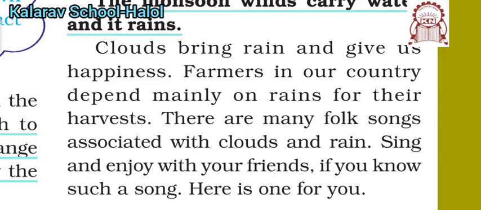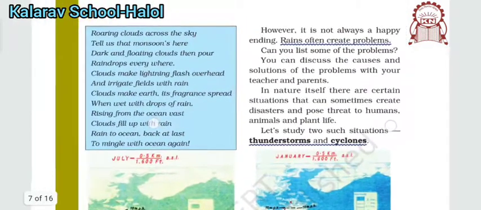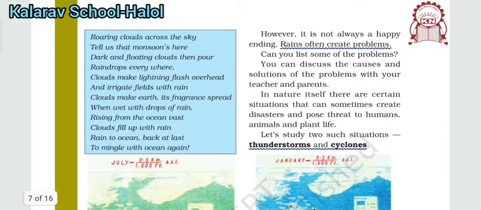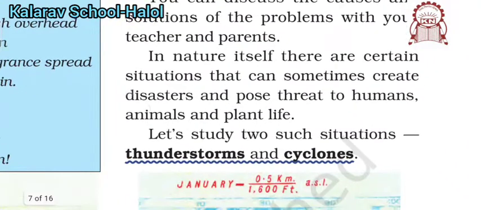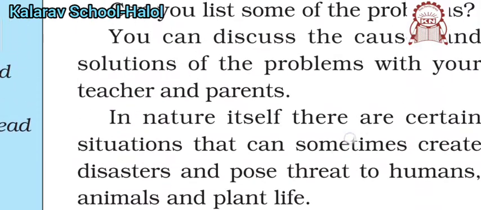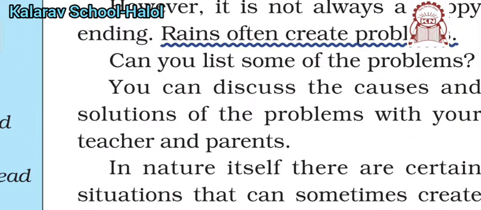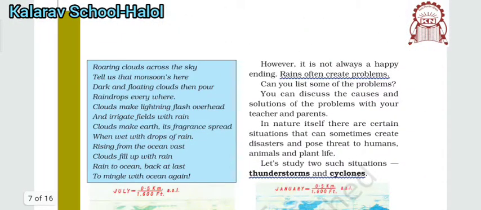There are many folk songs that are sung because of the presence of rain. But it is not always a happy ending. Rain often creates some problems. There are a number of problems that create disaster and pose a threat to humans, animals and plant life. We will study thunderstorms and cyclones in the next lecture. These are the results of the harmful effects of rain, so we will discuss them in the next chapter. Thank you.